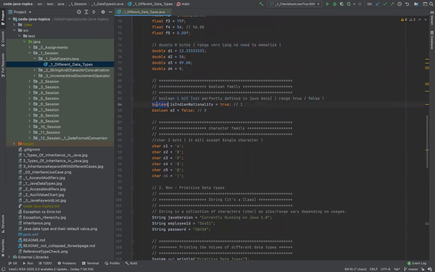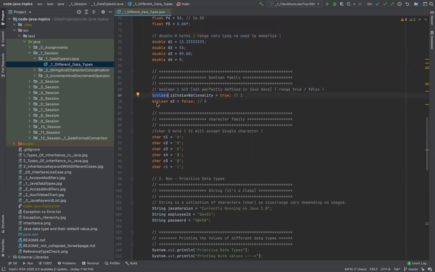Now boolean is also very, very important because boolean is used in all the decision making. For example, if else, switch cases, and for loops or while loops, right? So boolean is also very important. They store two values, either it's true or it's false. The way you do it is true and false, right?